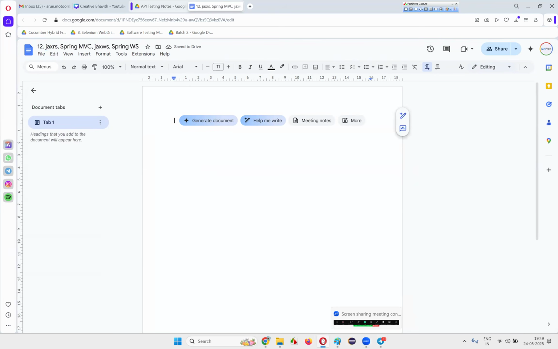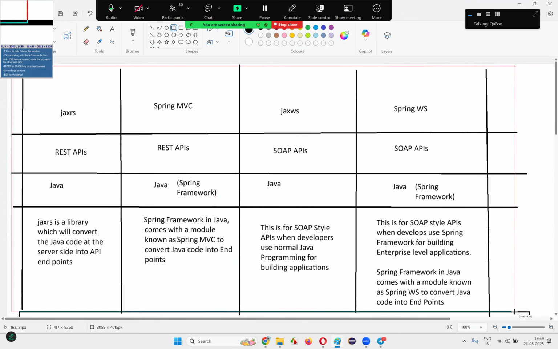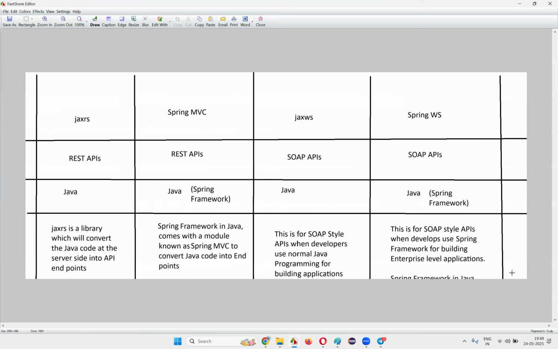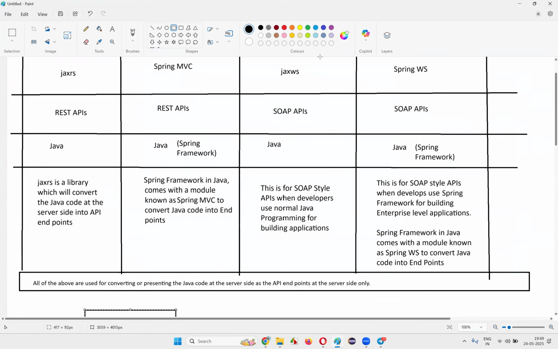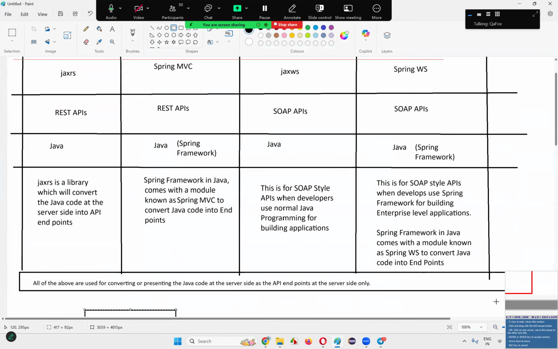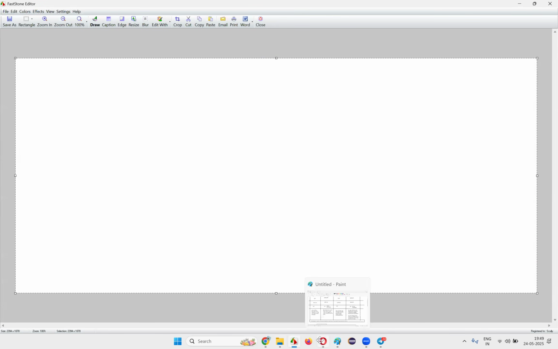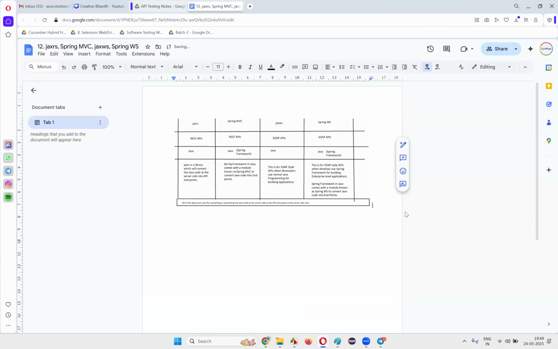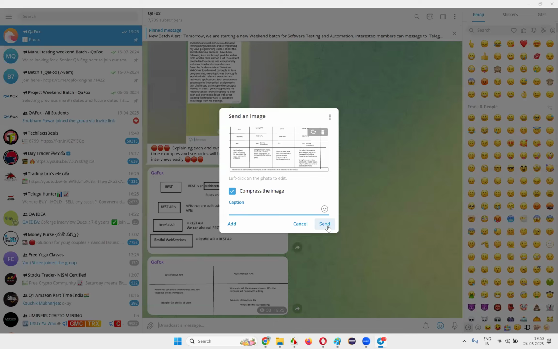So what I'll do here is I'll just go here and capture these images. Let's do it like this. I'll just post them here in this document, and another diagram is also there. Here also I'll post.